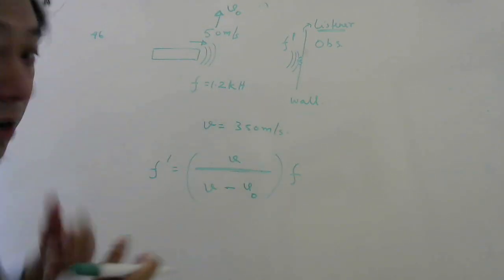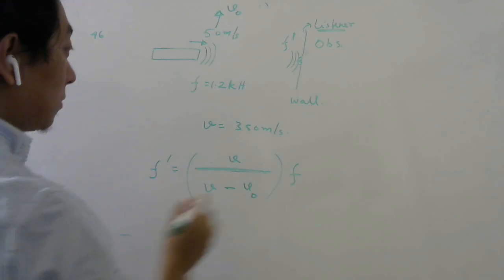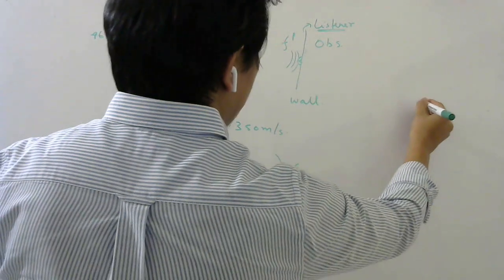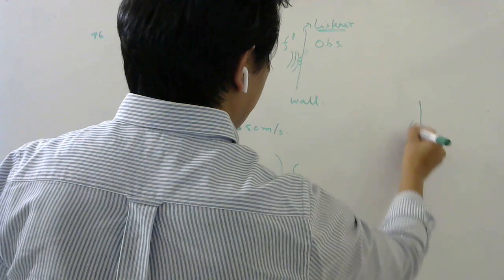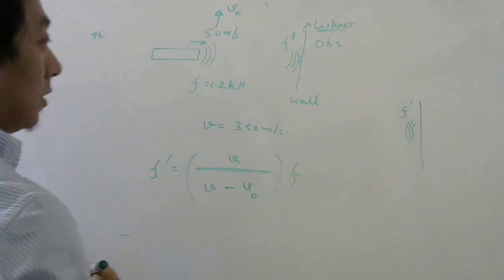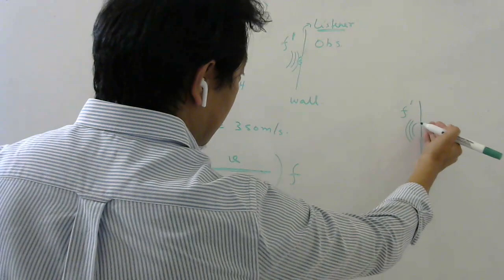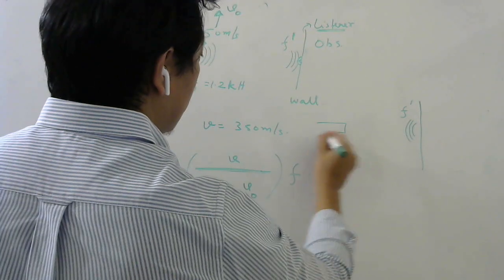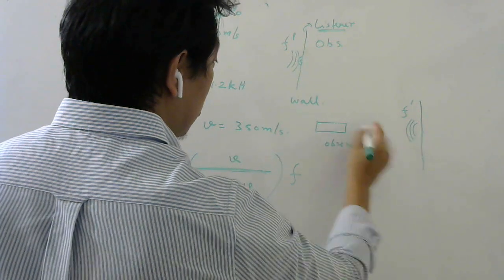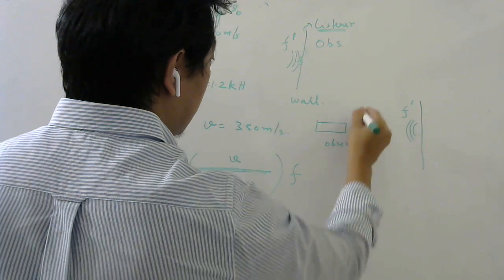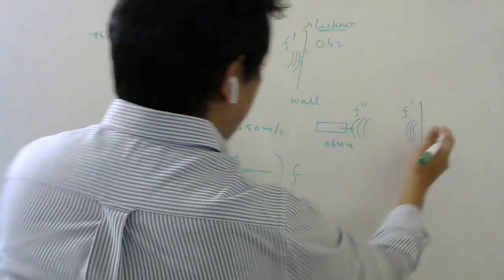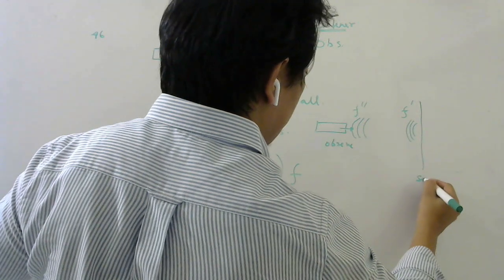Basically, you have to find the frequency of the echo. So now, next part, what will happen? Whatever sound is coming from the wall will be the source, and the driver will be your observer. Because the sound that the driver will hear will be different from this sound because of again relative motion. So now the wall becomes your source.